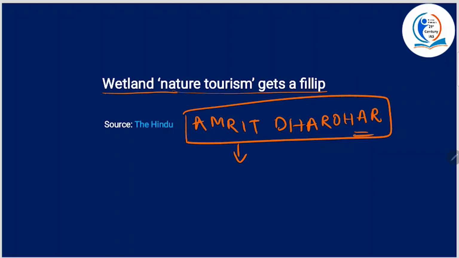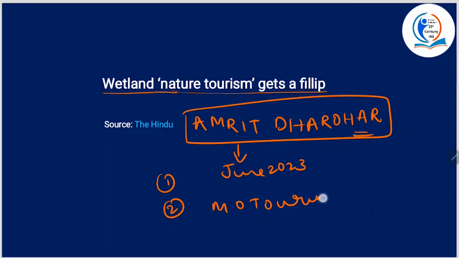It was an initiative taken by the government in June 2023 and it focuses on promoting the unique conservation values of Ramsar sites across the country. Alright, and it is a collaborative effort between Ministry of Tourism and Ministry of Environment, Forest, Climate Change under the Amrit Dharohar Capacity Building Scheme 2023.